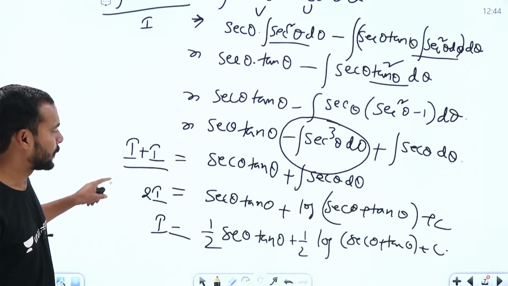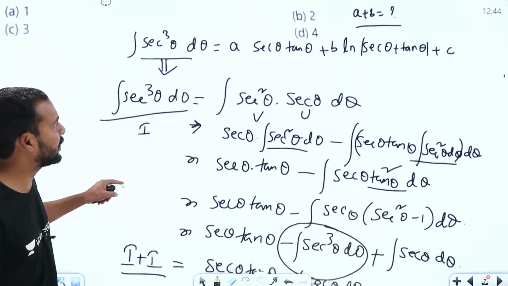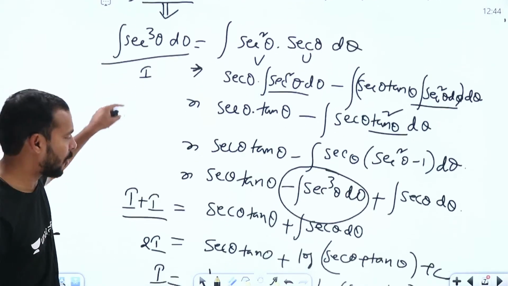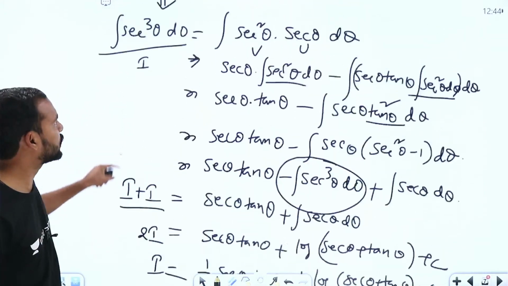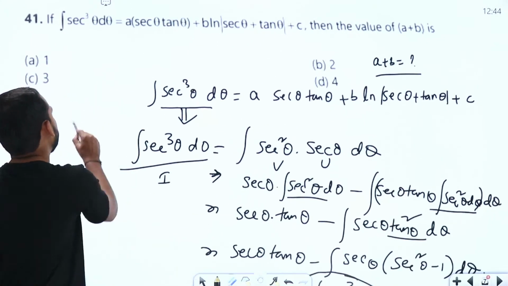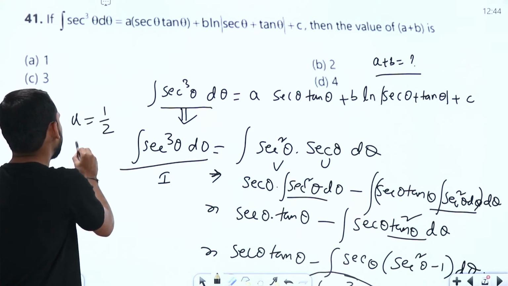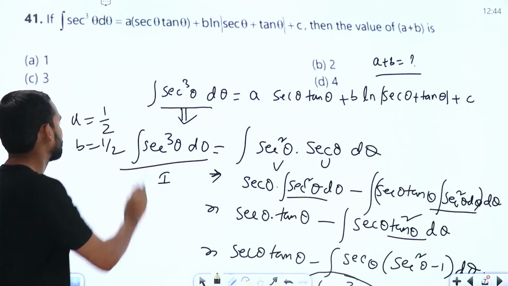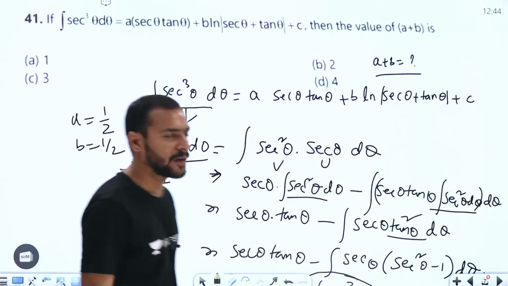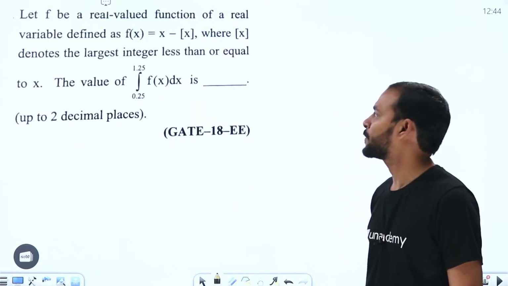So this is the required format given in the question: a into secant theta into tan theta plus b times log of secant theta plus tan theta. So with that we get the a value as 1 by 2 and the b value as 1 by 2. With this we can easily say the value of a plus b. Now coming to the next one.